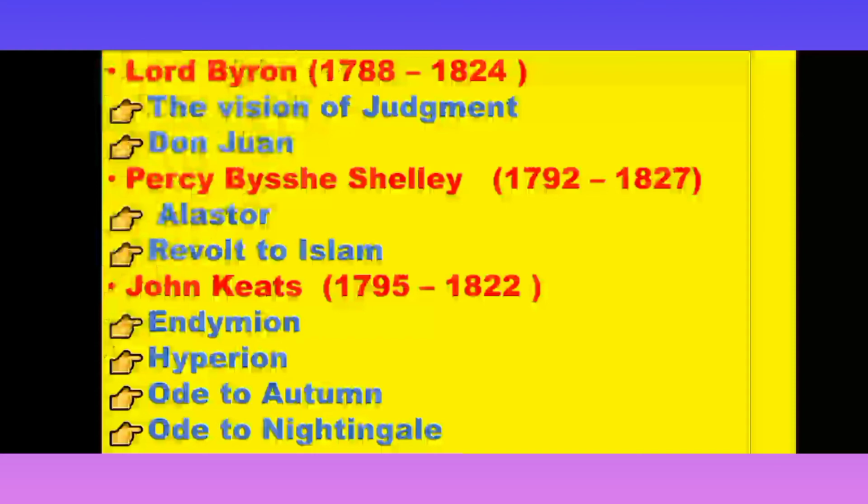Next we have the most important and truly romantic poet of this age, that was John Keats. People love to read his poetry, and his lifespan was from 1795 to 1821. The most important works are Endymion, Hyperion, Ode to Autumn, Ode on a Grecian Urn. Next, Ode to a Nightingale, and the last, The Eve of St. Agnes. These are all the important works of John Keats.